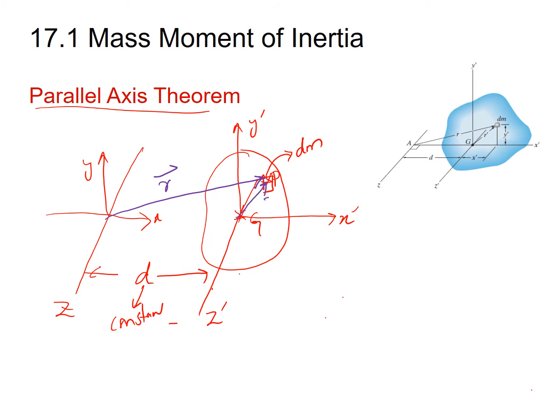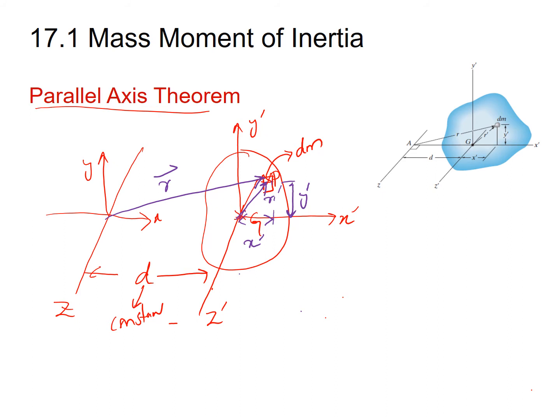Let us say that this one is R dash, and from the centroidal axis we can resolve this R dash in terms of X prime and Y prime, where X prime is the position of this element P from the Y prime axis, and Y prime is the position of this element P from the X prime axis.